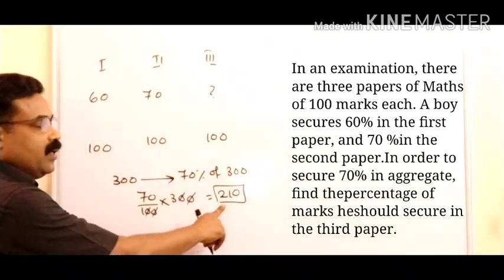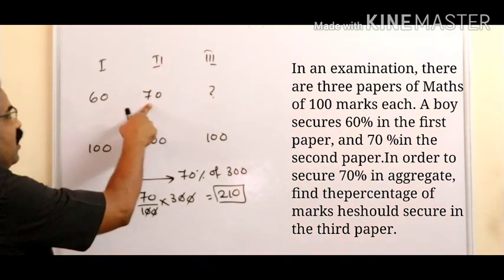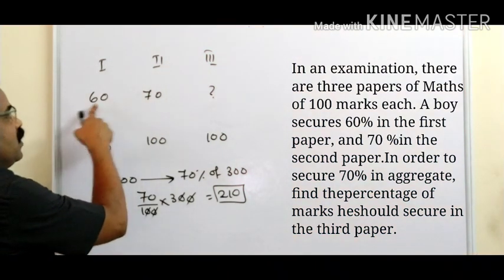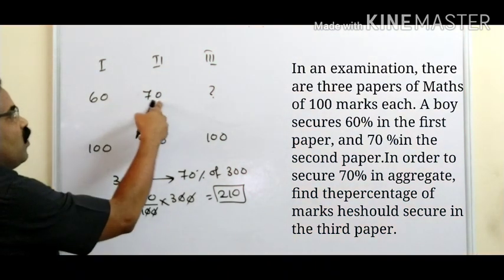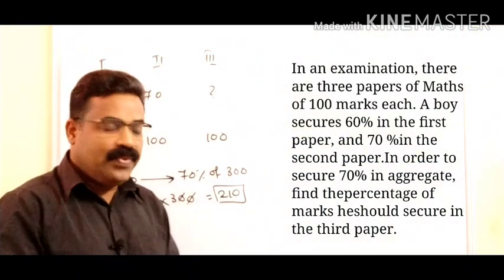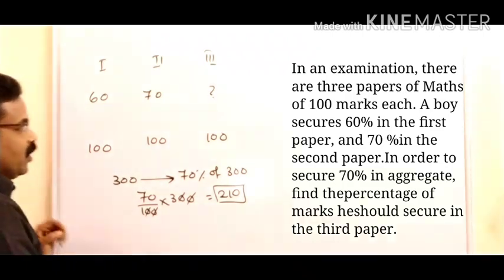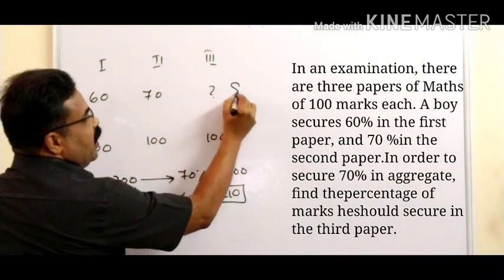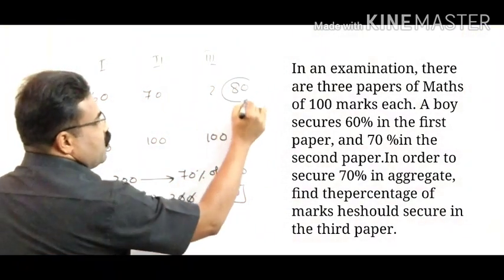Out of this 210, 60 and 70, 130 he got. 130 marks he already got. So how much is left now? 80 marks more is required. So how much should he score here? 80 percent marks he should score here.